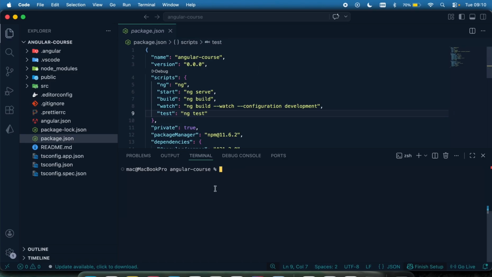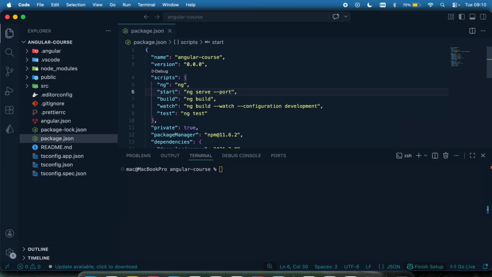ng serve was the direct command I used in running that. So if I want to use npm run start, I need to add the port to this script right here so that when this command is triggered, it's going to run on that specific port. For us to do that, you come to the script in your package.json, give it a space and say double dash port.